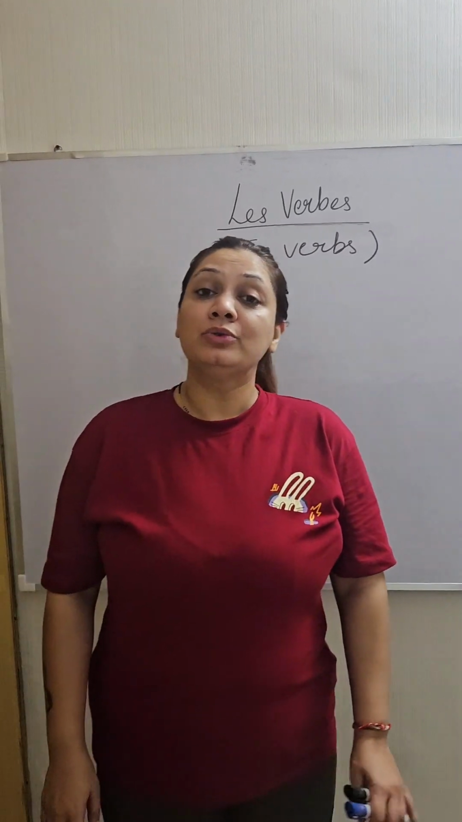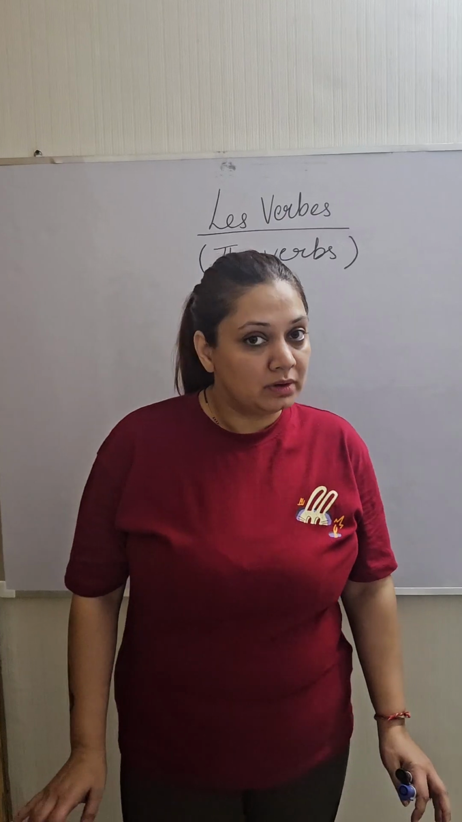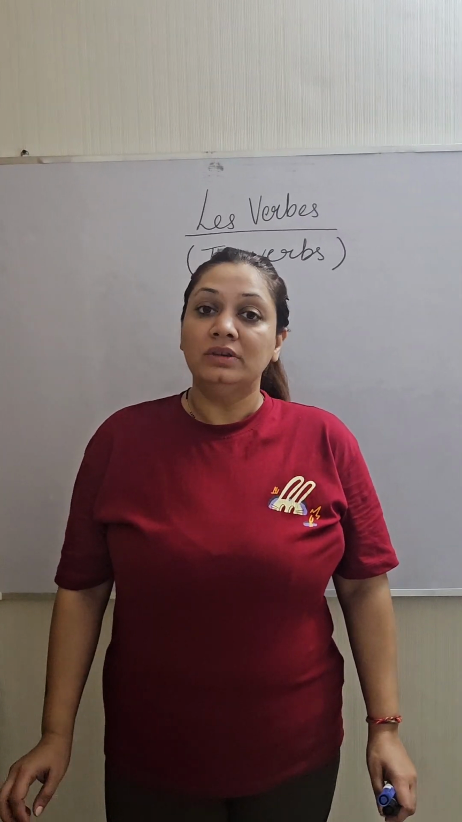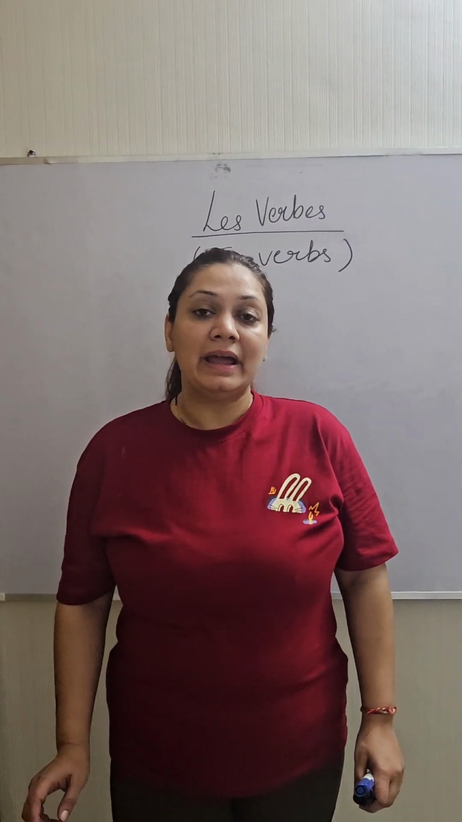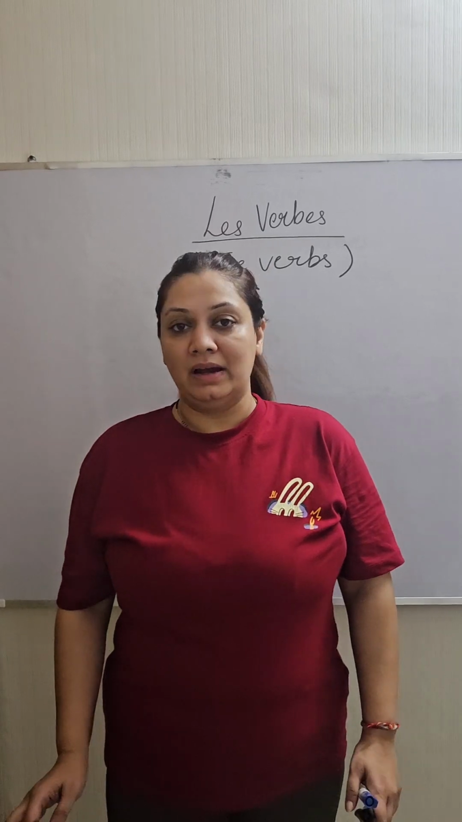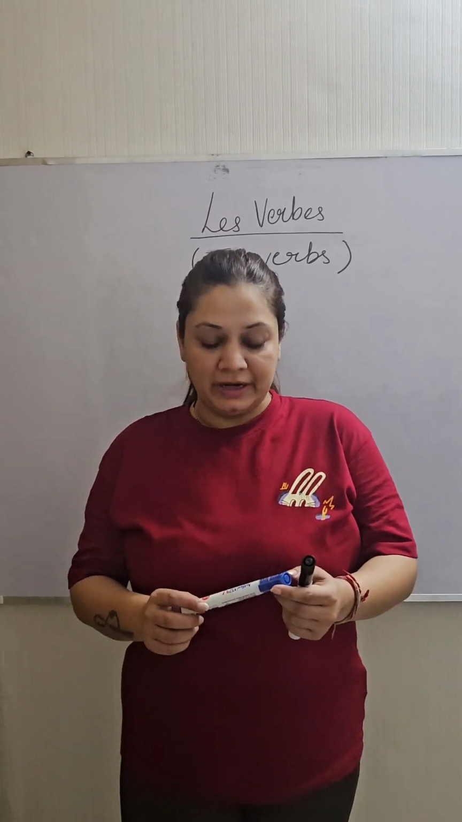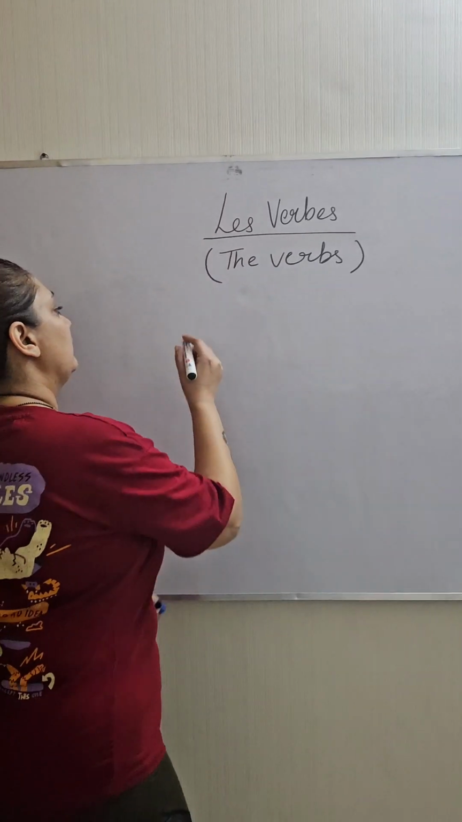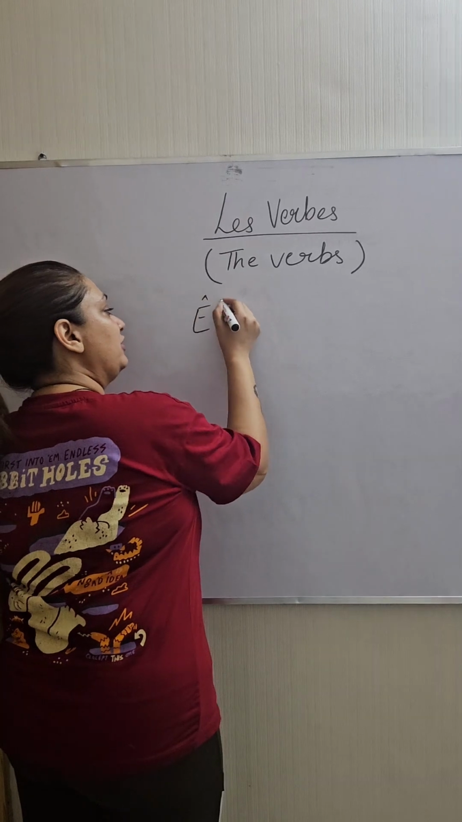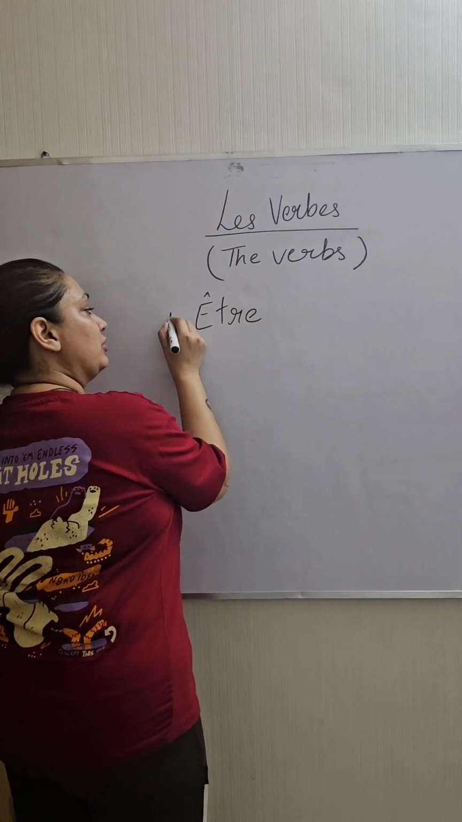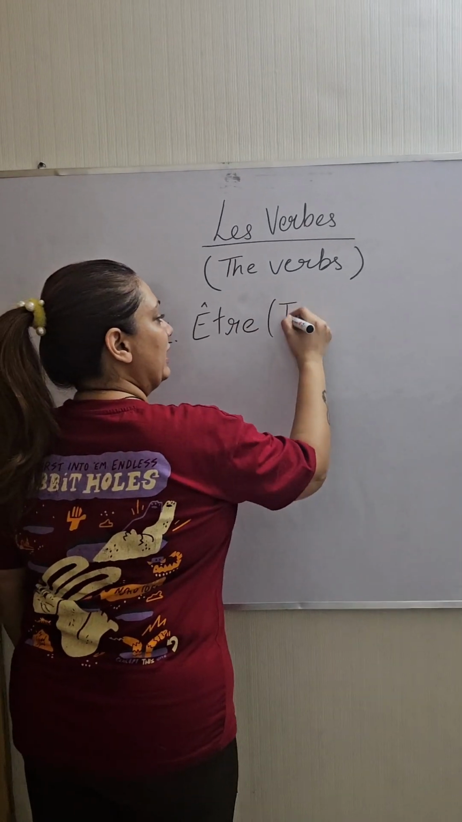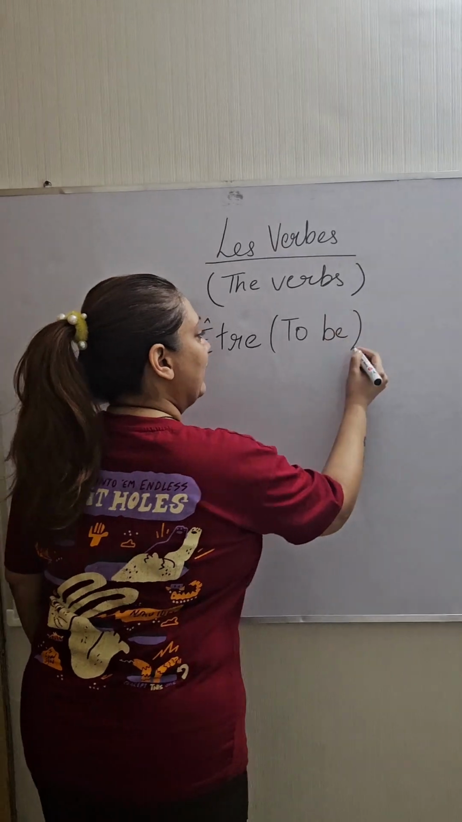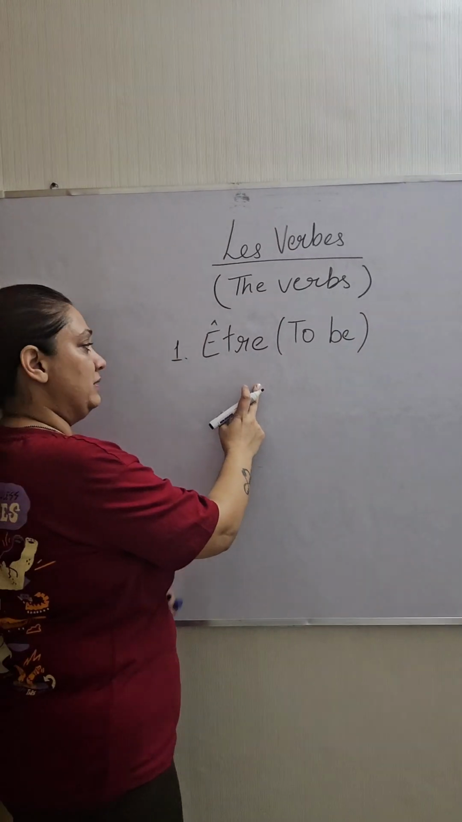Today we are going to do the basic thing that is called verbs in French. So the basic verbs in French are être, avoir and aller. Let us see how we conjugate them. We are going to conjugate the first verb, that is called être. So you can see I am writing être, and the meaning of the verb être is to be.